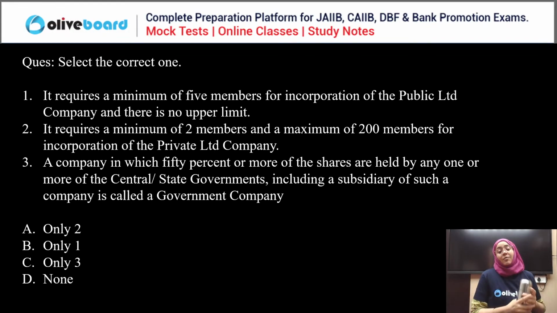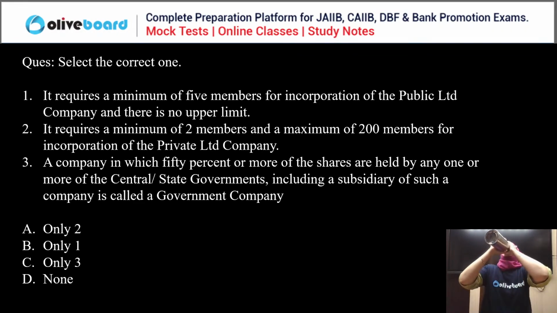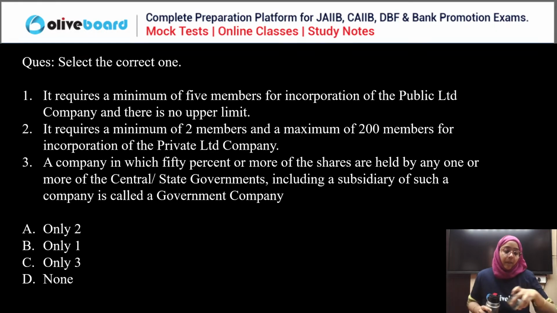Answer this question. We have to choose the correct statement here.